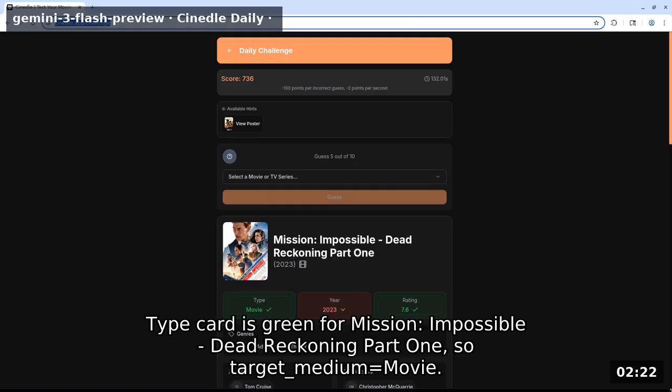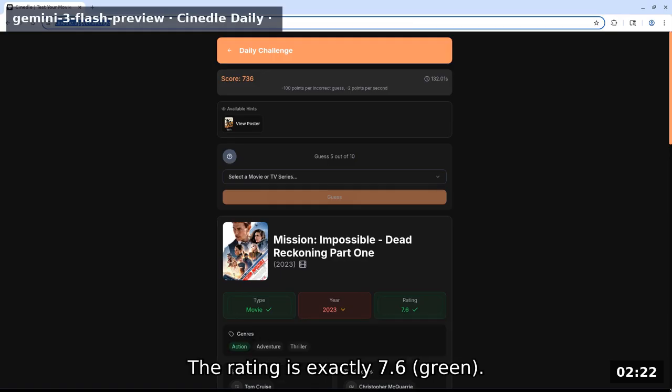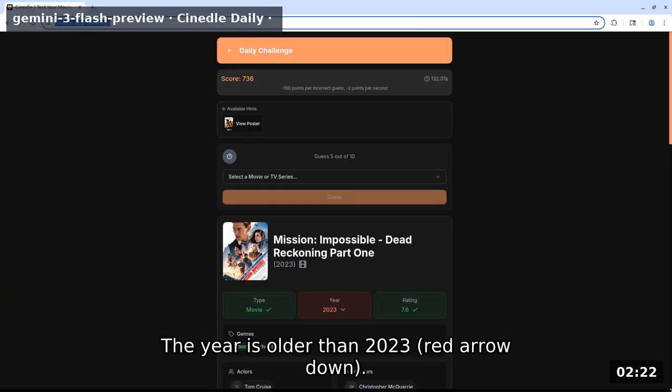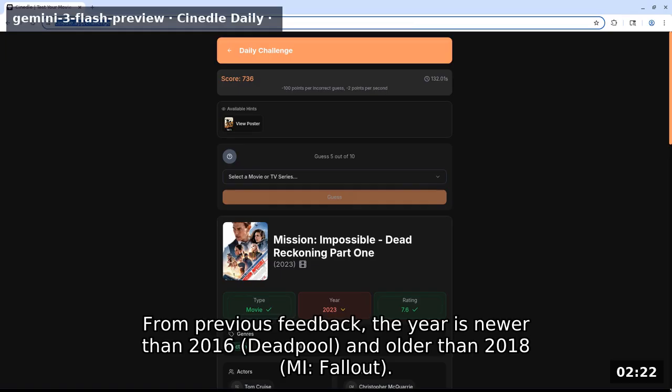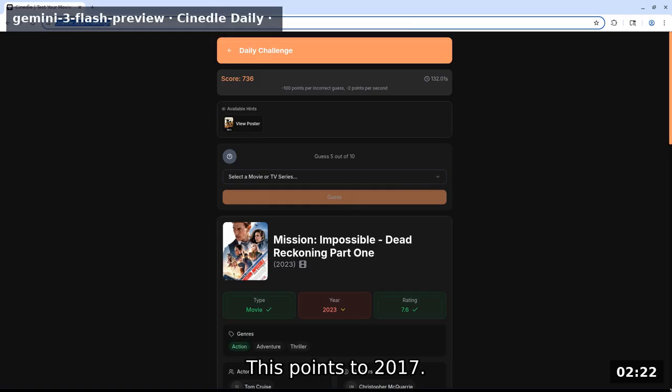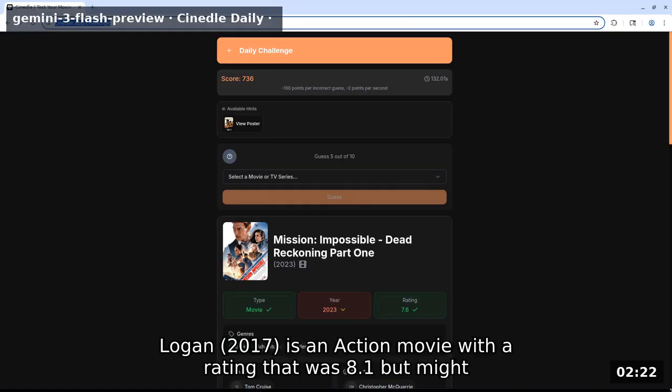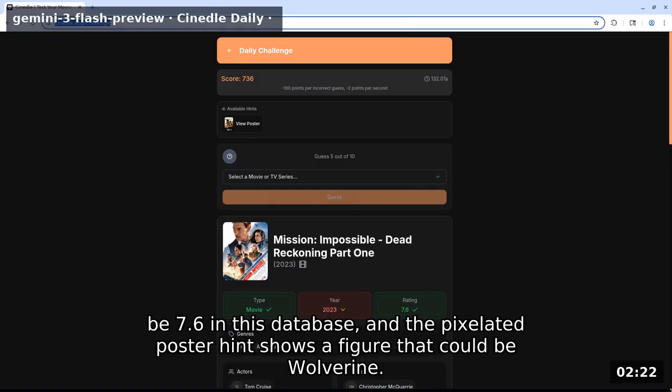Type card is green for Mission Impossible Dead Reckoning Part 1, so target medium equals movie. The rating is exactly 7.6 green. The year is older than 2023. Red arrow down. From previous feedback, the year is newer than 2016, Deadpool, and older than 2018, MI, Fallout. This points to 2017. Logan 2017 is an action movie with a rating that was 8.1 but might be 7.6 in this database, and the pixelated poster hint shows a figure that could be Wolverine.